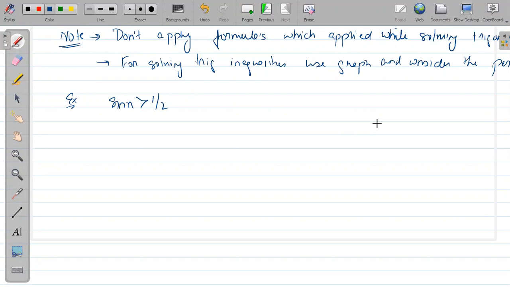Then what you have to do in this type of questions? Draw the graph of y equal to sin x and draw the graph of y equal to half. Two graphs here. इसको एक बार मान लेते हैं y equal to sin x और ये अपना y equal to half. तो बनाते इसका ग्राफ sin x का.